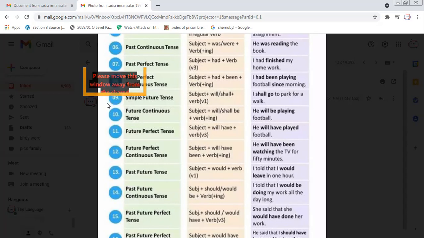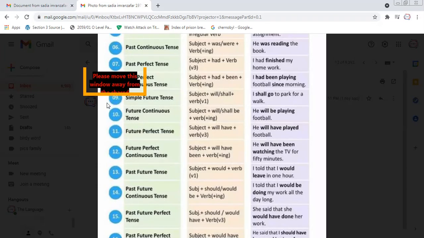So it's past tense. In past tense, you say, I already told you that I would. Would is a past form of will, which is a future tense. So the second form of will is would. I would leave in 1 hour. It means that I have told you already that I would leave in 1 hour. So this is past future tense.